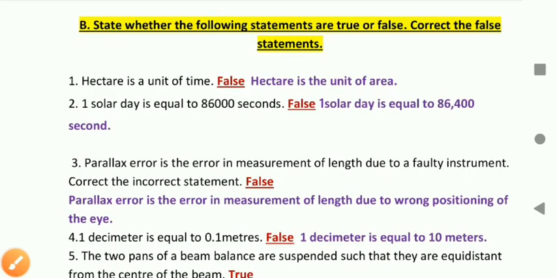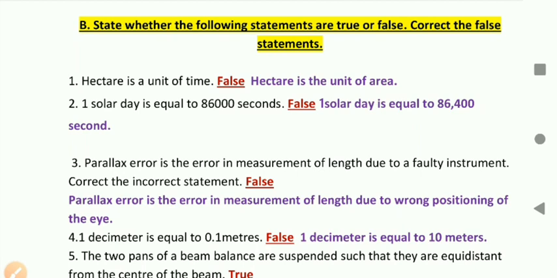Question number B. State whether the following statements are true or false. Correct the false statements. Question number first. Hectare is a unit of time. False statement, and the correct statement is hectare is the unit of area. All the correct statements for the false ones are written in front of the question.